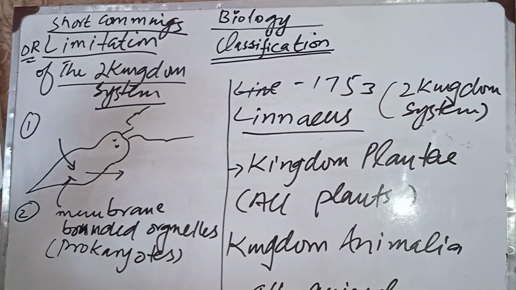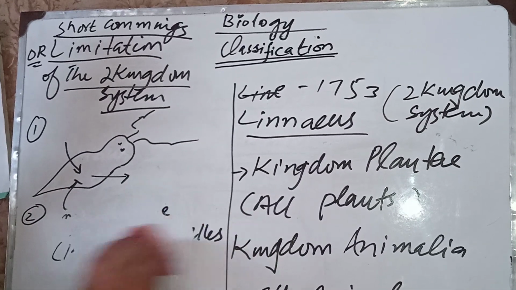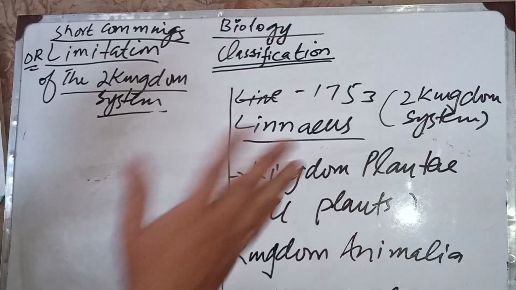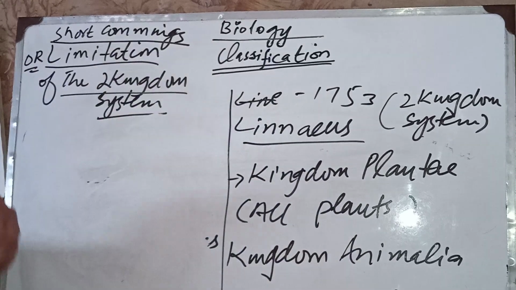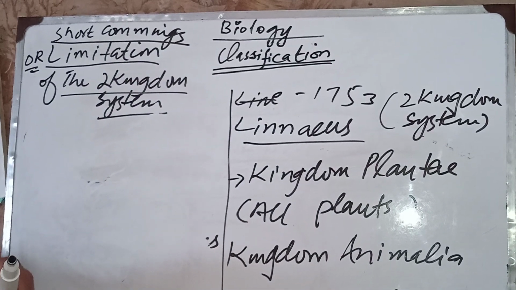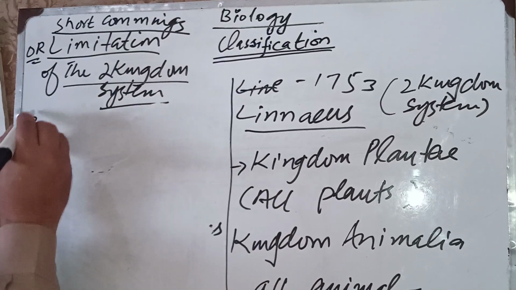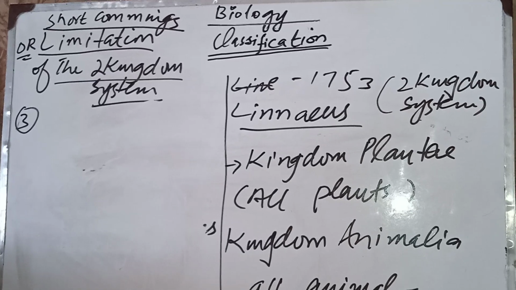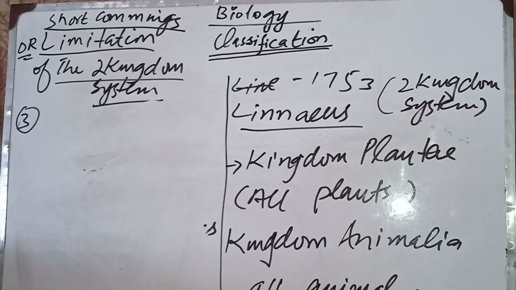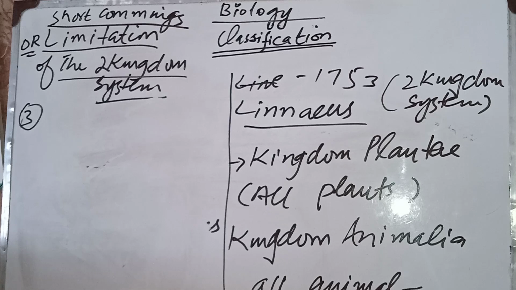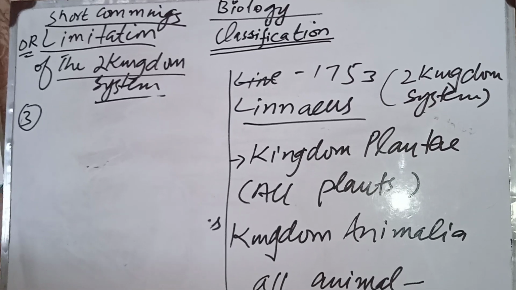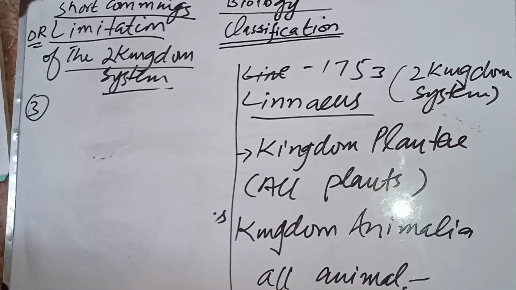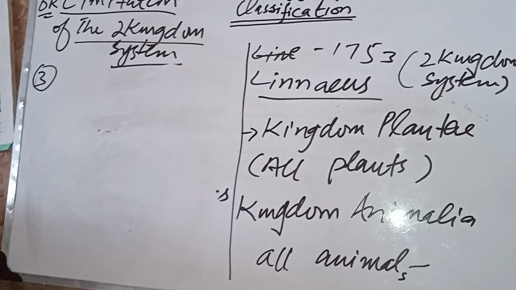Okay, keep these things in your mind: what is the two kingdom system and what are its limitations or shortcomings. The third shortcoming is that new discoveries proved that fungi are very different from plants, so they shouldn't be included in Kingdom Plantae. Plants are autotrophs while fungi are heterotrophs.